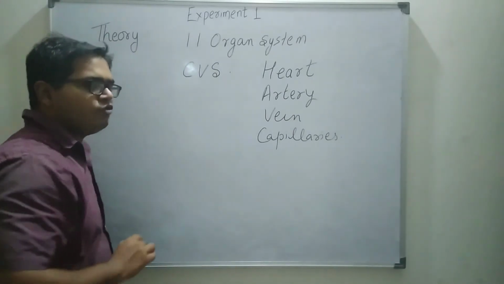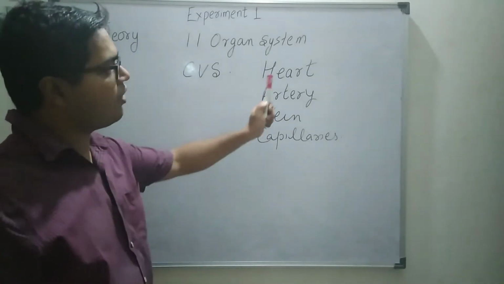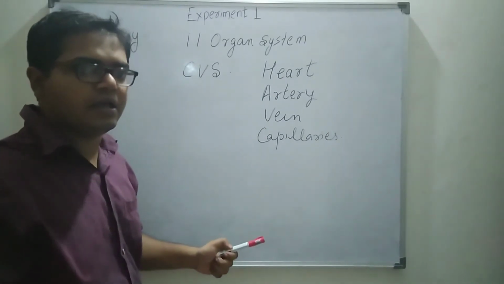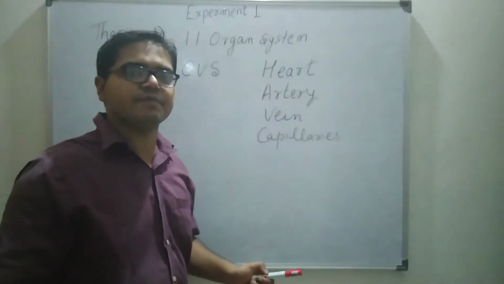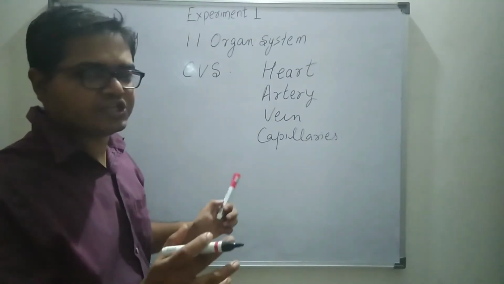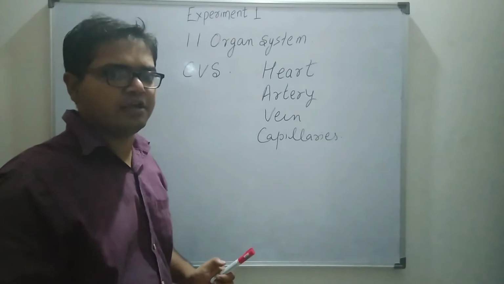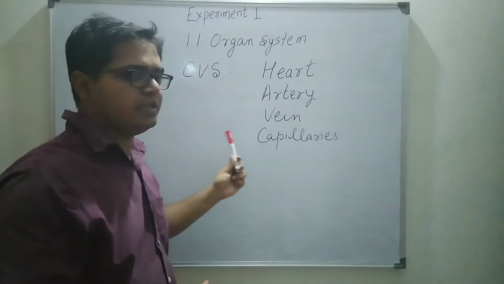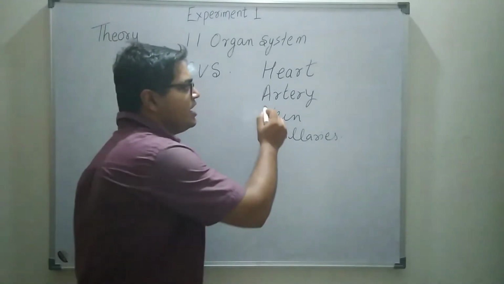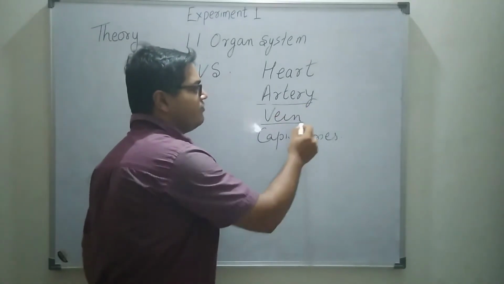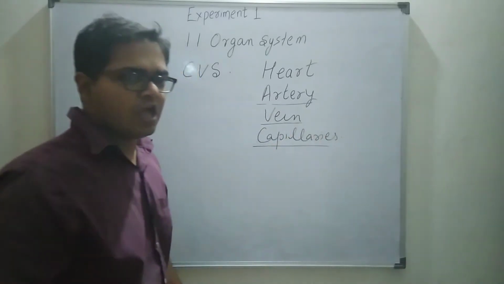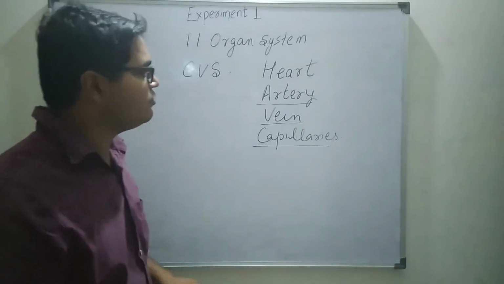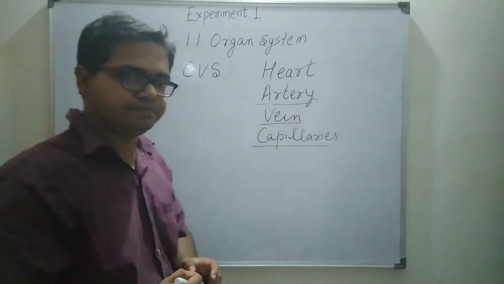Then you have to draw a well-labeled diagram of heart. You have to show the position of the heart in the thoracic or mediastinum cavity. You have to mention shape, conical shape of the heart. Everything you have to mention about the heart in your theory. Then you have to write the differences between the artery, vein and capillaries. You have to write the composition of blood. Then you have to write the function of the blood.